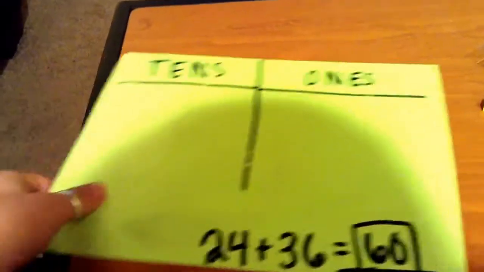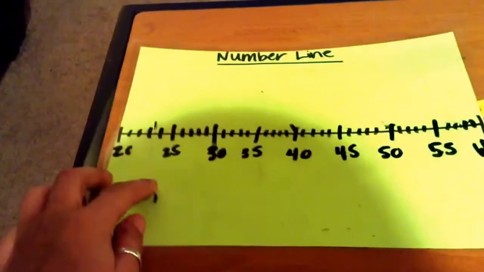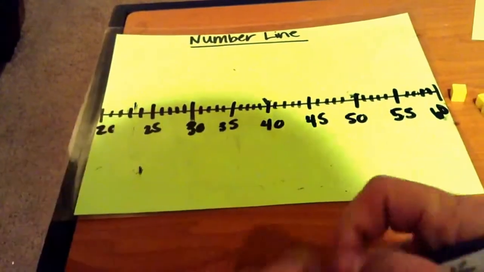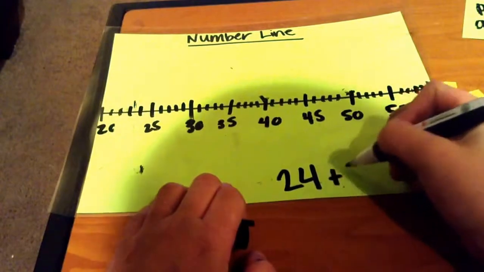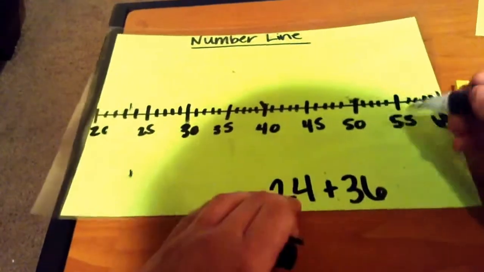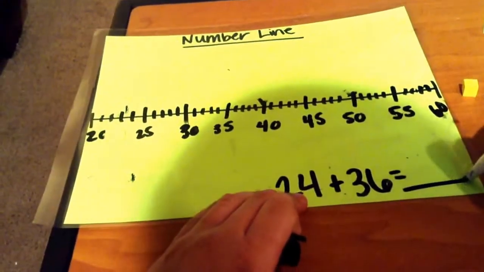Okay, let's take a look at this on our number line. Just another way to do it. So let's rewrite our problem. We know that Sally had 24 pieces plus the 36 pieces of candy that Jamie had. Let's find the total on here.